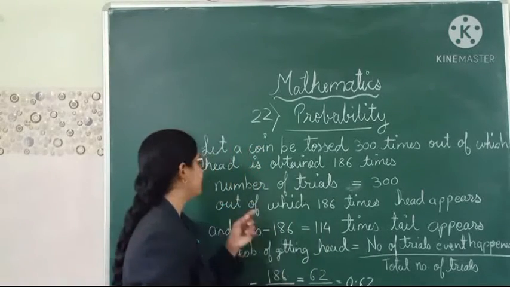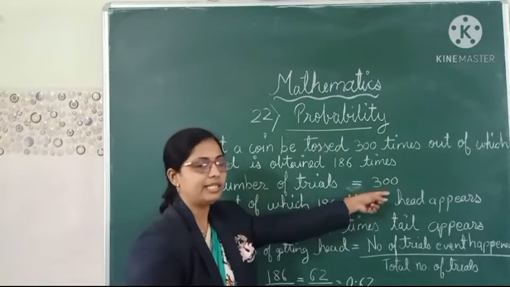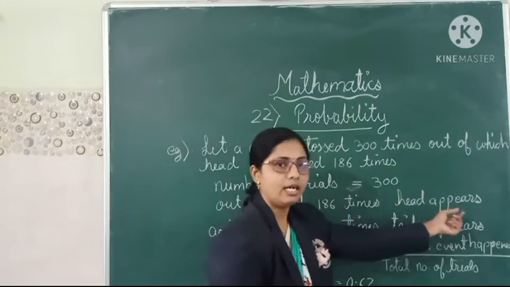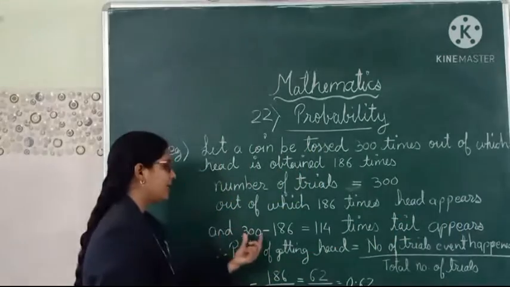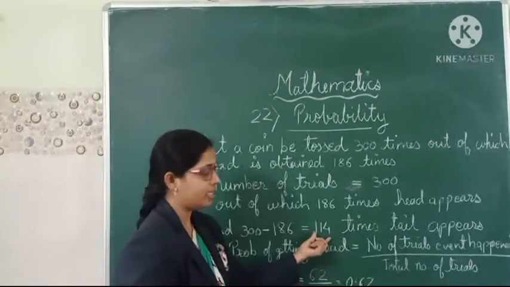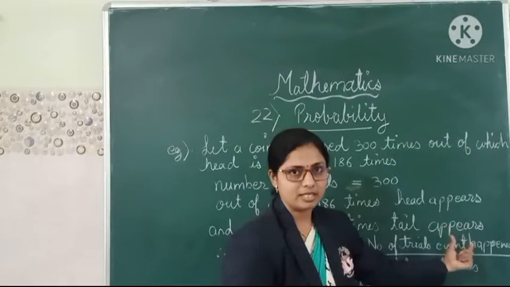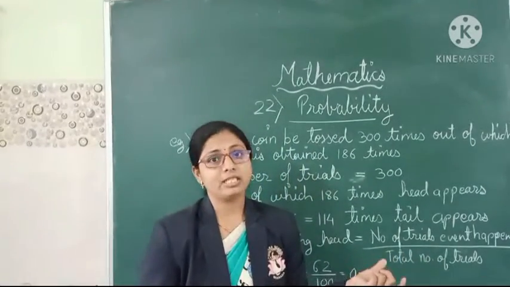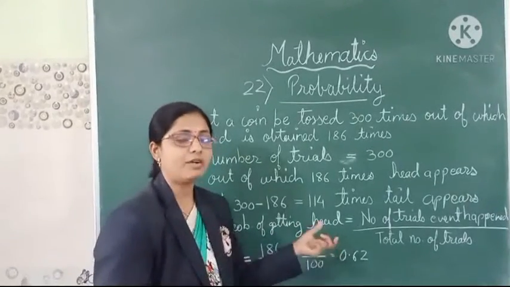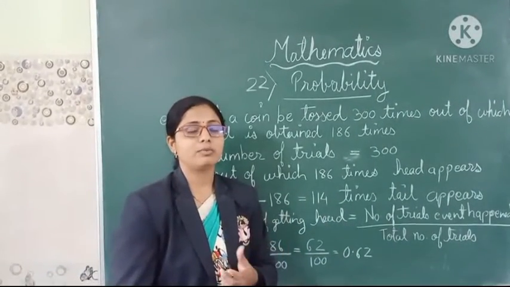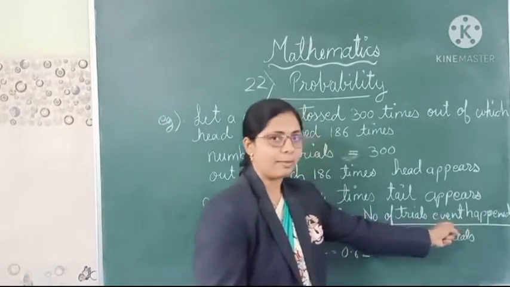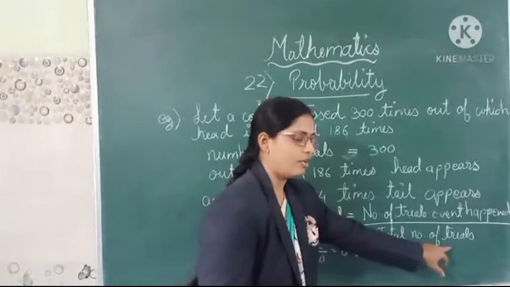So let us have a look. The total number of trials is 300, out of which 186 times head appears. Then 300 minus 186, we get 114 times tail appears. Now we have got the outcome of the tail also. Then the probability of getting head. Now we are going to find out how much the probability of getting the head will be. Number of trials in which the event happened upon total number of trials.